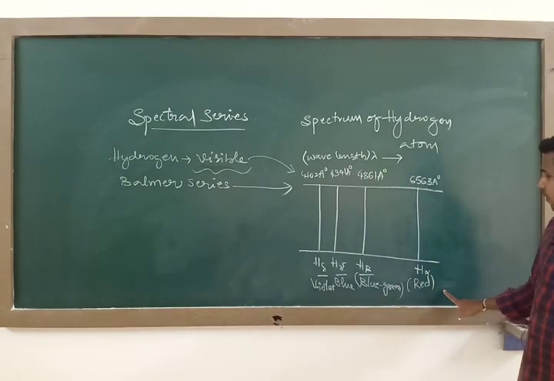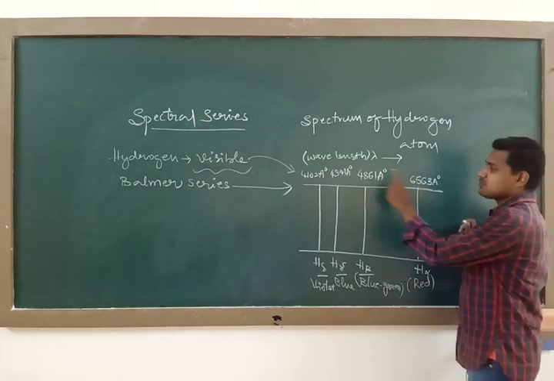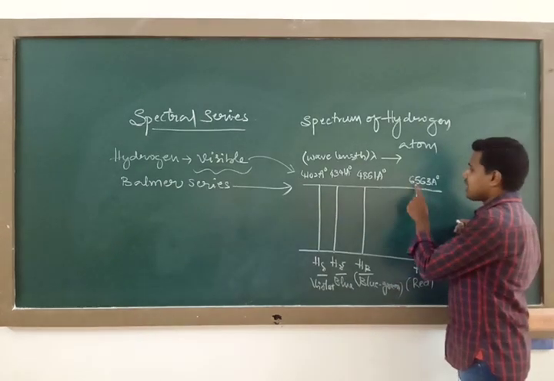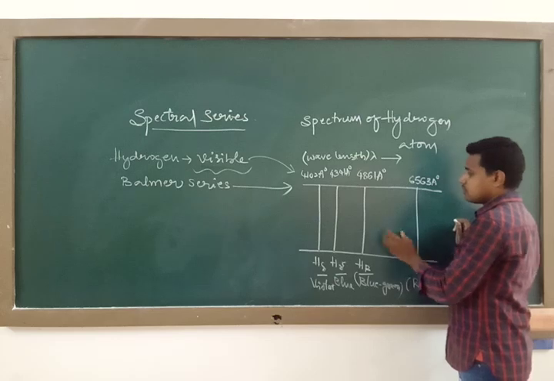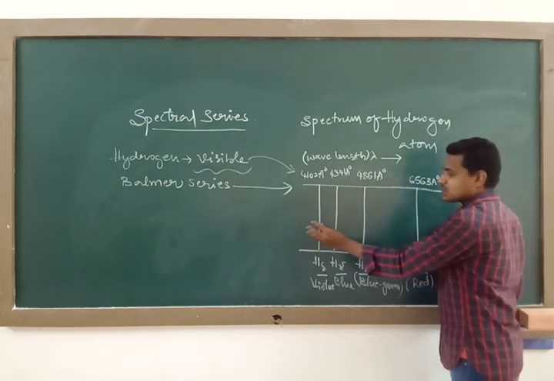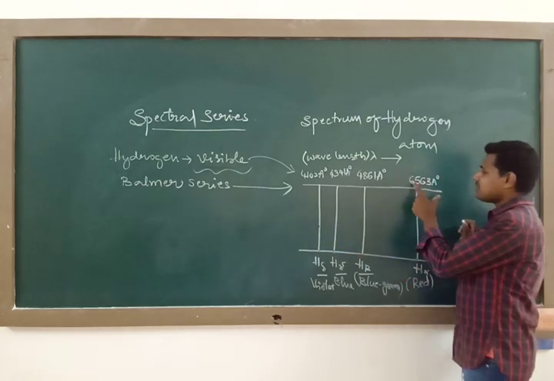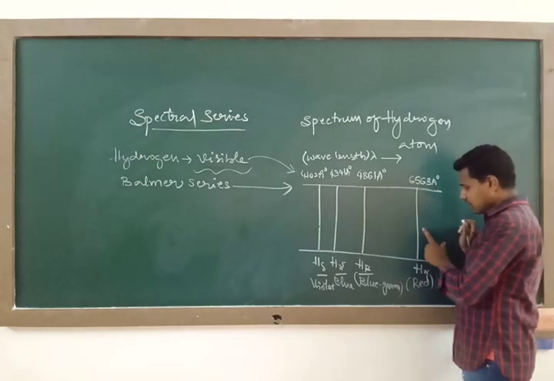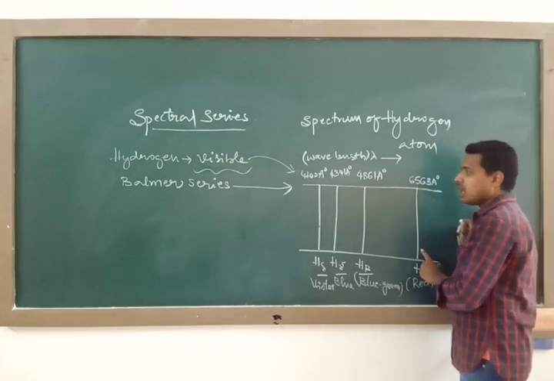It corresponds to the wavelength of red color of visible light, this H alpha of the hydrogen atom. Remember, from this figure you can clearly understand that as the wavelength decreases, the lines become closer and closer. See here, wavelength 6563 angstrom was the H alpha line, and H beta is at 4861 angstrom.